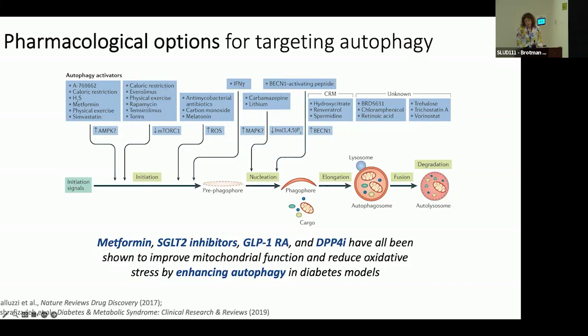This is one of the mechanisms by which SGLT2 inhibitors have been posited to have renoprotective effects. But interestingly, we see this effect a lot with metformin in laboratory models, with activation of the AMPK pathway in autophagy, but that hasn't necessarily translated to clinical practice, where we see metformin helping with chronic kidney disease.